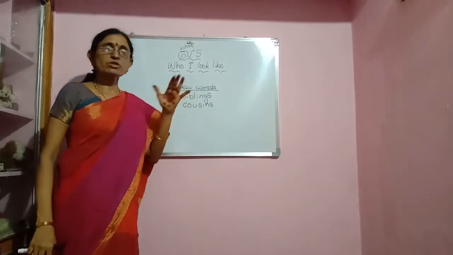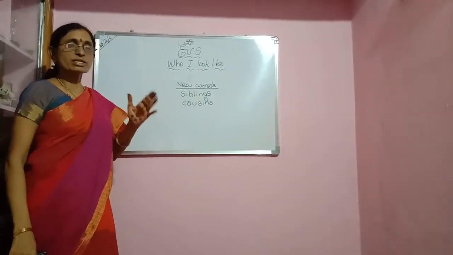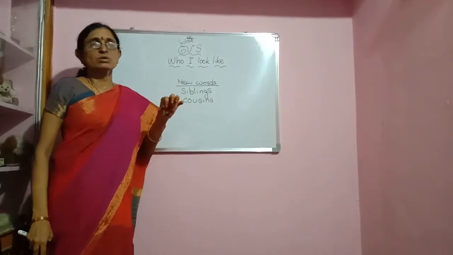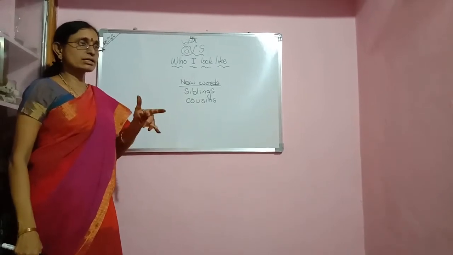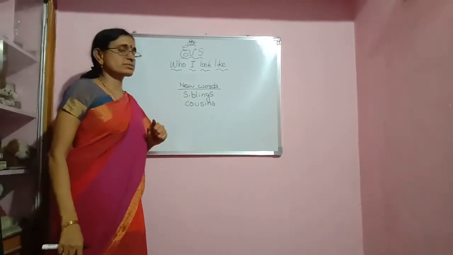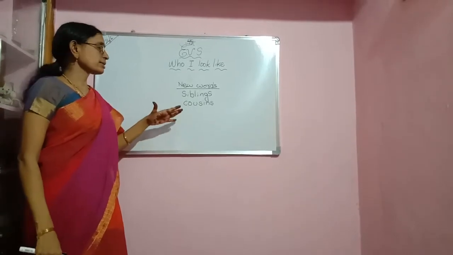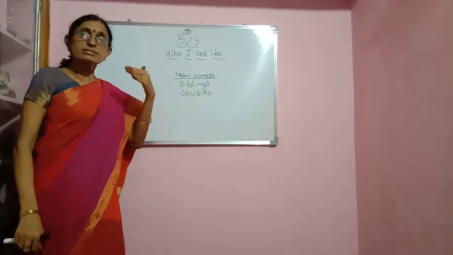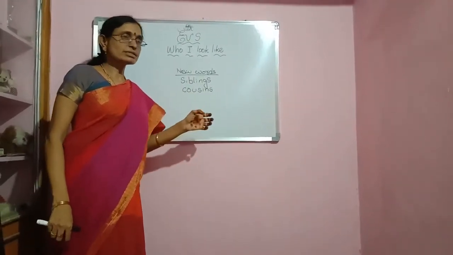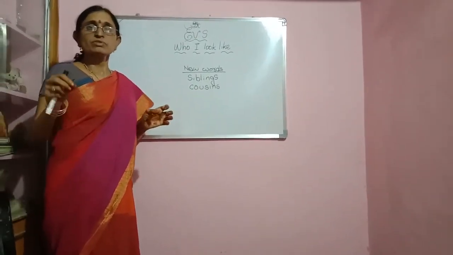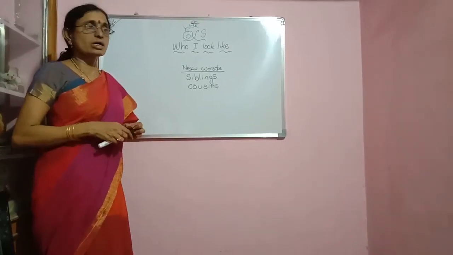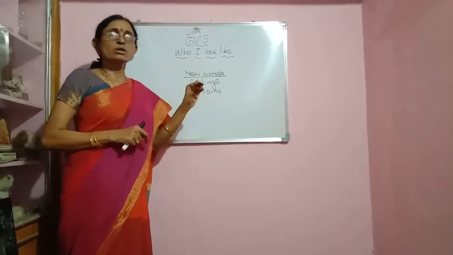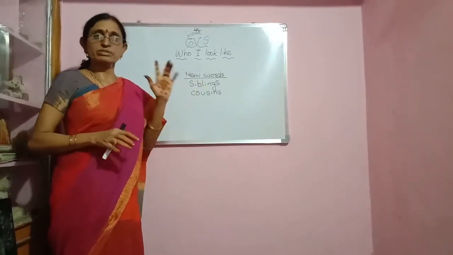In your friends' families, you can find that your friends also look like their parents. Why does it happen? Why do they look like that? Because we get some features from our father and some features from our mother. What are features? Features means the look or action of a person.